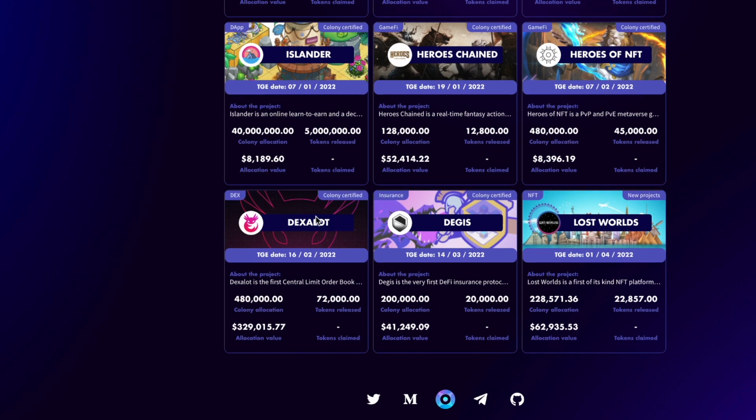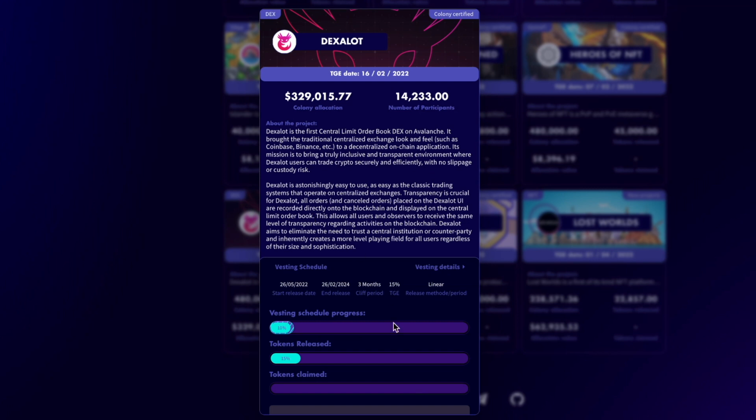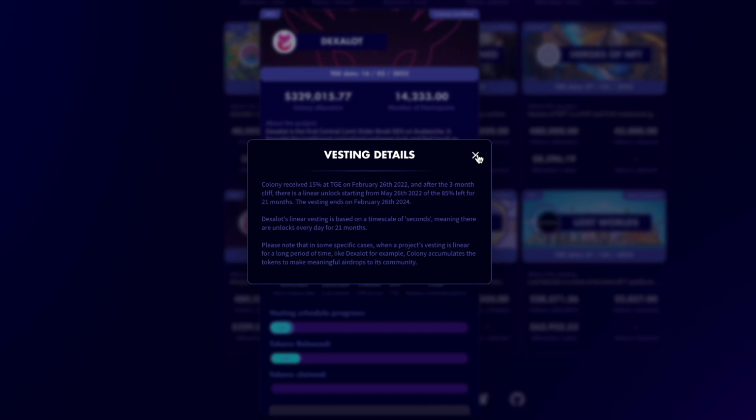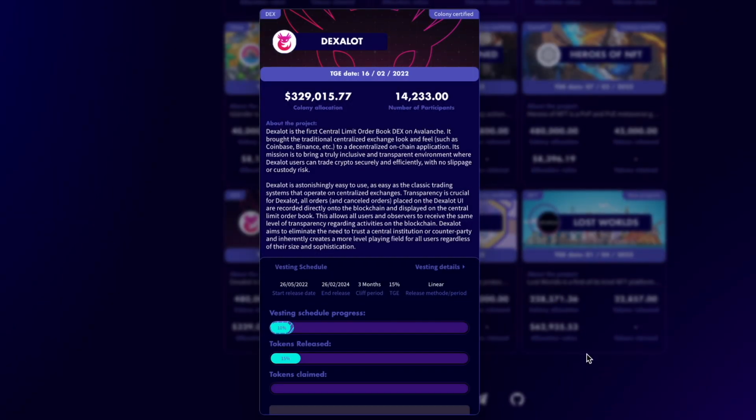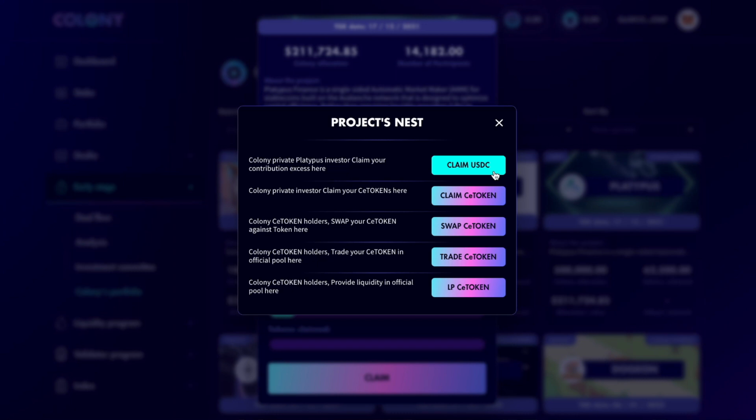The community can see Colony's tokens allocation, its current value, and the details regarding the vesting schedule. The Nest participants will be able to claim their early stage tokens, and thanks to what we call the liquid vesting solution, they can even trade their early stage vested tokens on Colony's protocol, and much more. There will be a dedicated video on the liquid vesting and the trading functionality that will be available on the app in the near future.